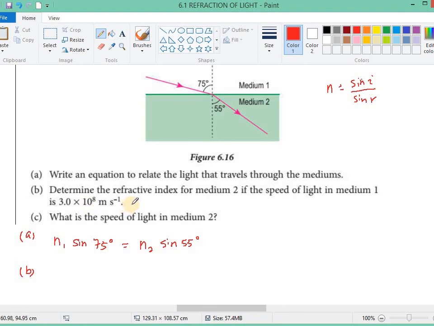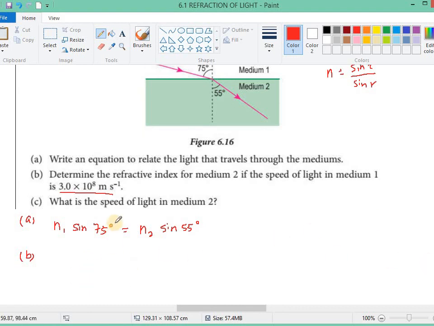So it means that medium 1 is vacuum or air, because this is the speed of light in vacuum or air. If that is the case, then that means we can use n equals sine i over sine r to calculate the refractive index for medium 2.